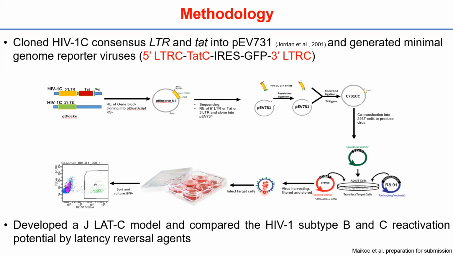This lentiviral vector was then used to infect the Jurkat cells to develop the JLAT-C model, which contains the latent virus, and GFP expression was then measured. And we then compared the propensity of HIV-1 subtype B and C to develop latency and their reactivation potential by latency reversing agents.